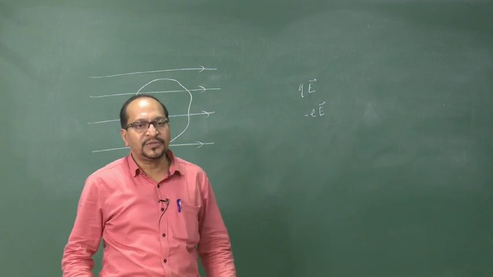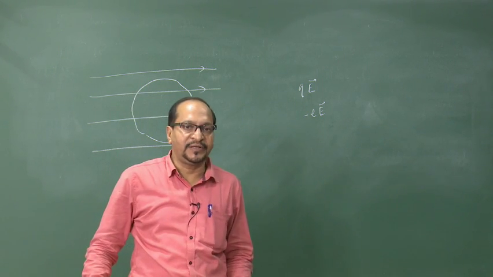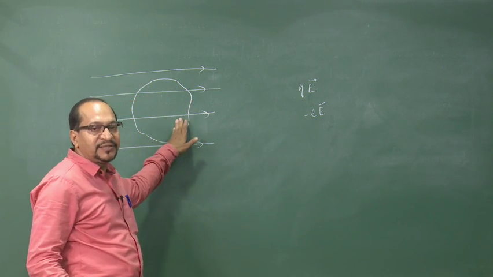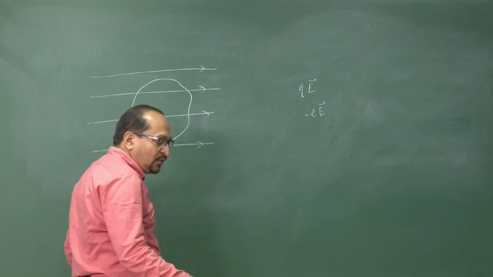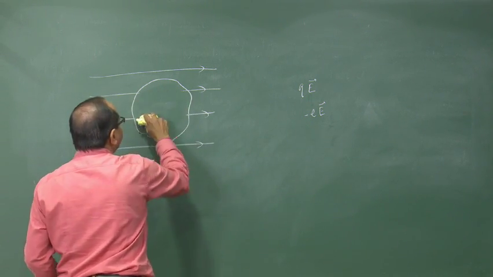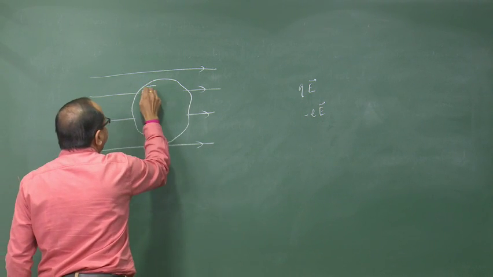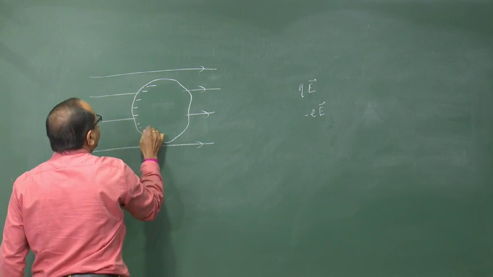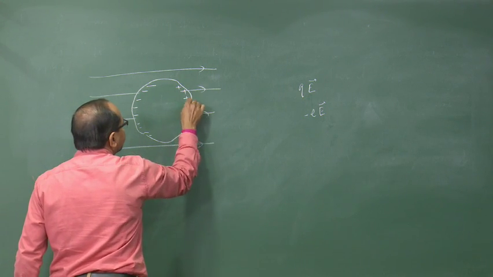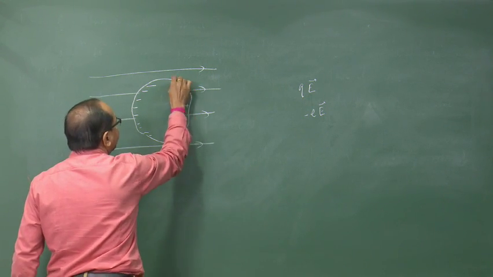So, this is the force in the direction opposite to the electric field. Due to the electric field, the free electrons inside the conductor move towards the opposite side of the field. So, they accumulate at this side, leaving behind positive charges at the other side of the conductor.